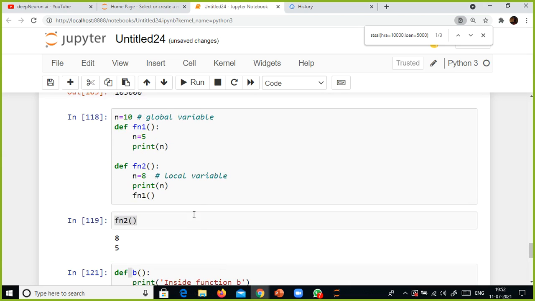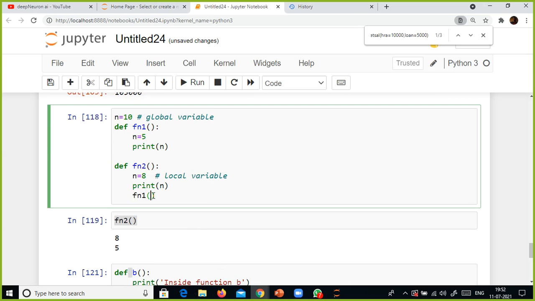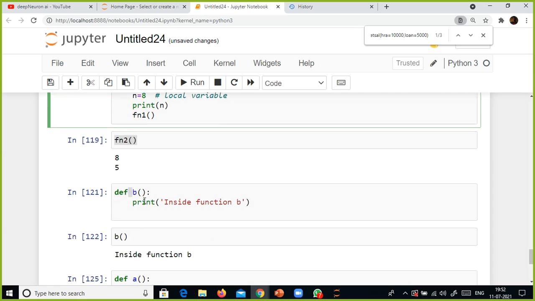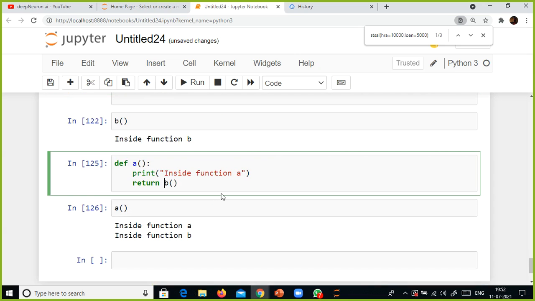Calling the function I already showed you, right? I call the function inside this function. But now, is it possible to return a function? Yes, it is possible to return a function.